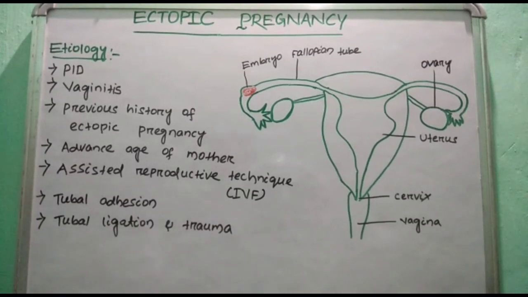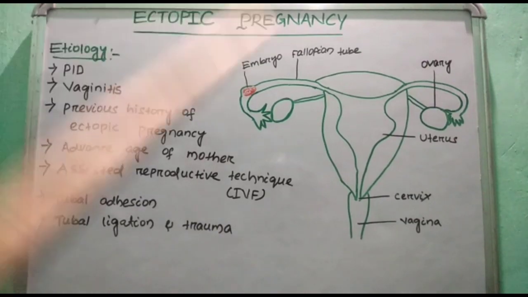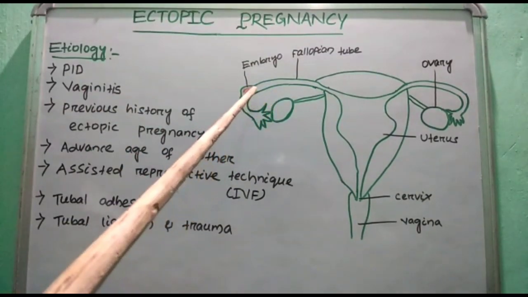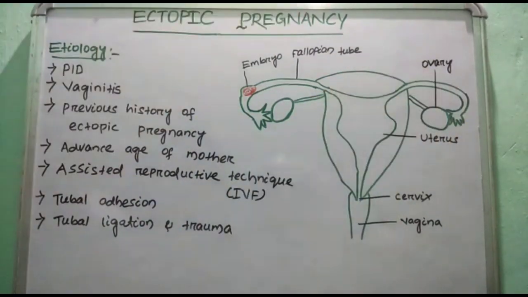Today we will discuss ectopic pregnancy. What is ectopic pregnancy? Implantation of the zygote just outside the uterine cavity. The pregnancy may be in the fallopian tube, abdominal cavity or ovary.